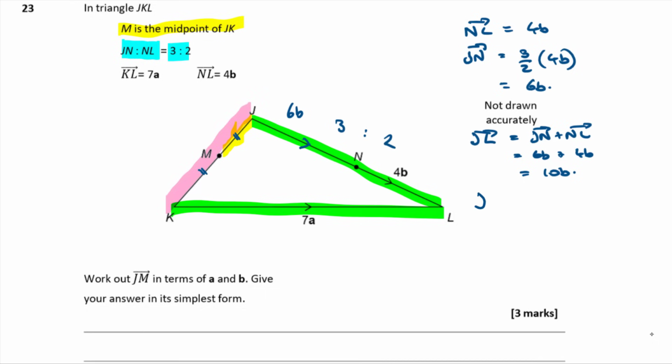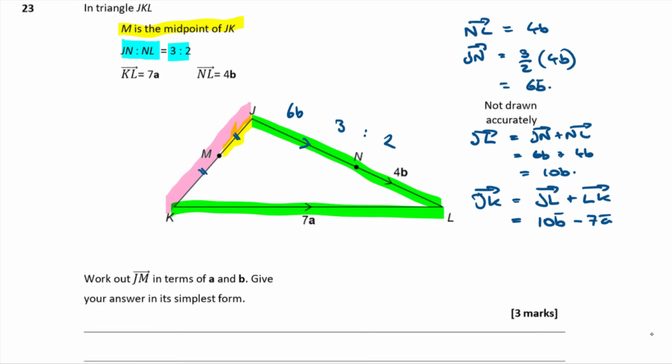So what is the vector JK then, going along places that I know? I can't go direct because I don't know anything about that line yet, but I know the other route. So I know that I can get from J to K by going from J to L and then going from L to K. Okay, and I know that J to L is 10b because I just found it. And I know that L to K is going to be minus 7a, because I'm going against the arrow, aren't I? So it's negative. Okay, so J to K is 10b minus 7a.